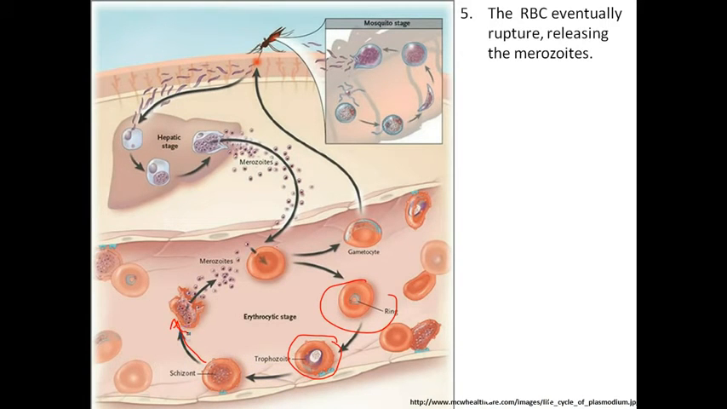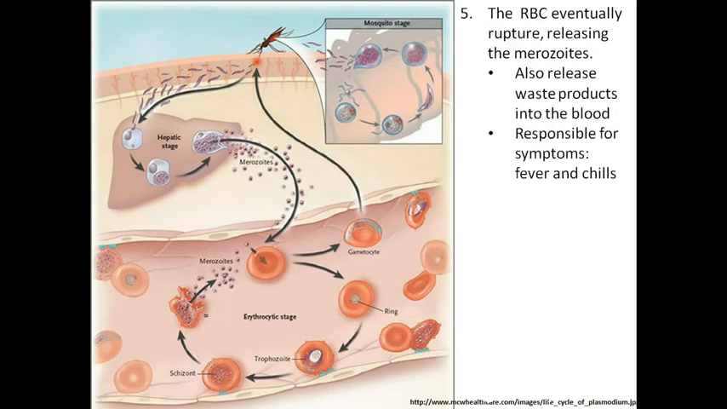Here they're going to lyse the red blood cells, and we can go through several rounds of this. So I have here, we'll release waste product. As this red blood cell is releasing these merozoites, the daughter cells of the trophozoites, they will also release some of the metabolic waste. It's that waste that's kind of toxic to humans, or to the host, and it's going to result in what we call the fever. Fever and chills, and that's going to be due to the waste product.